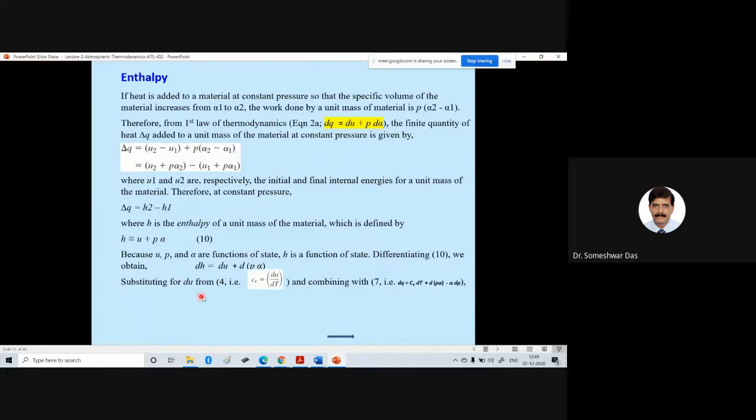from the last equation number 4, which is the definition of the specific heat at constant volume, Cv is equal to du by dT.